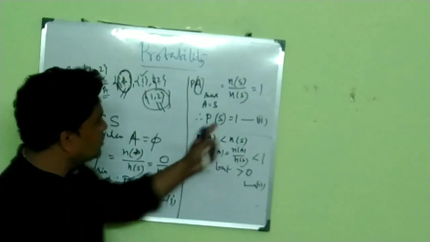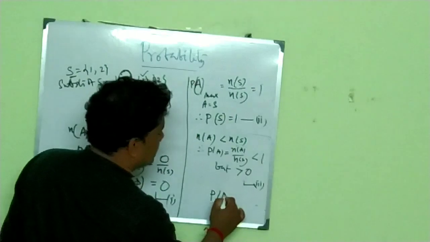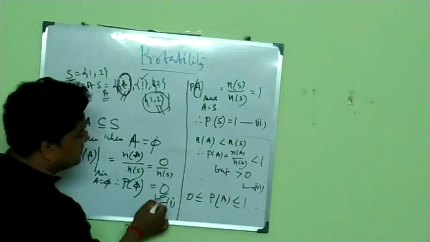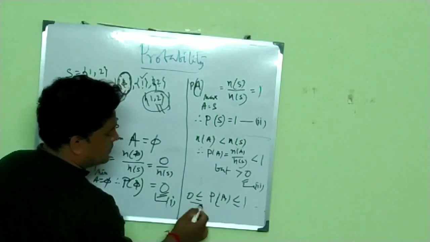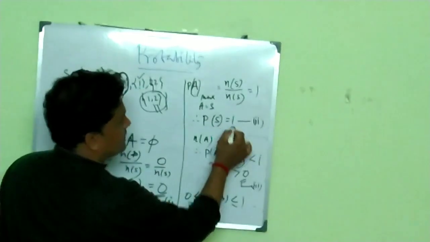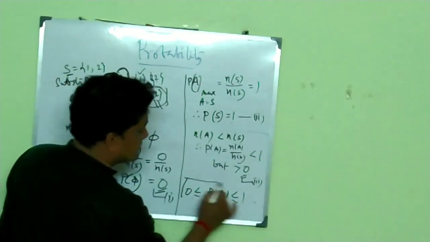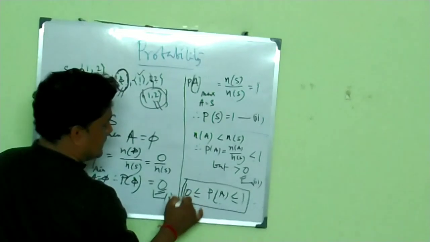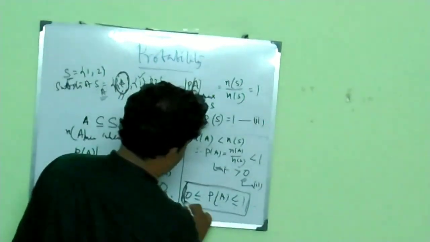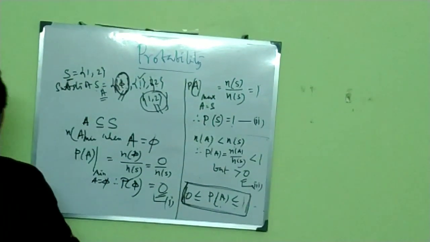So from 1 to 3, we can conclude that P of A always lies between 0 and 1. You can see here 0, here greater than 0, so you can put greater than or equal to 0. Then P of S is 1, here less than 1, so less than or equal to 1. This is a very important result for the axiomatic definition of probability theory, and it satisfies this result. P of A always lies between 0 and 1.